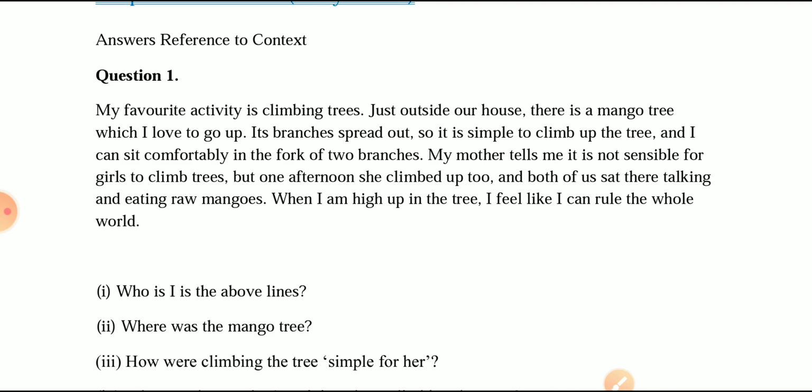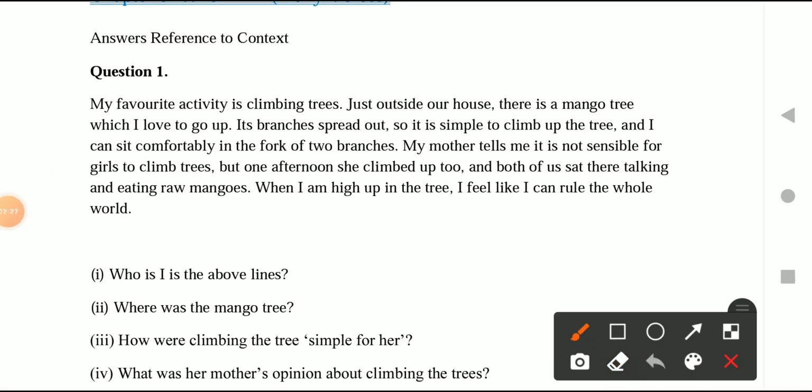You basically have to understand the question, and after understanding it, if you feel you can answer in one word, then write it in one word. And if you feel the question needs a sentence, then write in sentence form, not more than that. Okay, so let's start reading the first context based question.